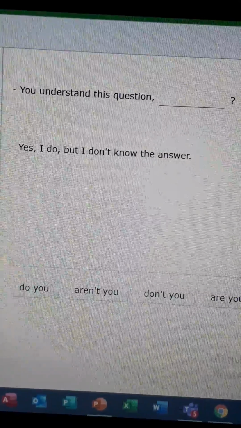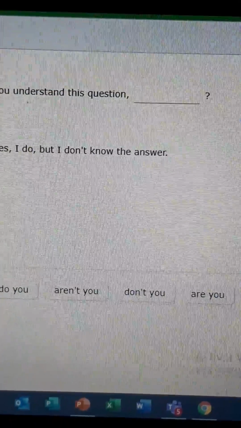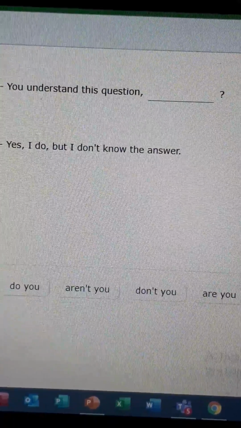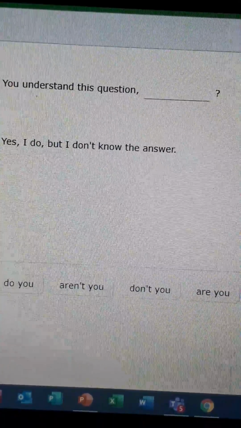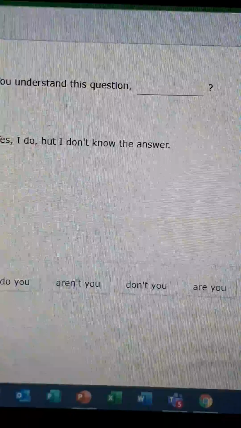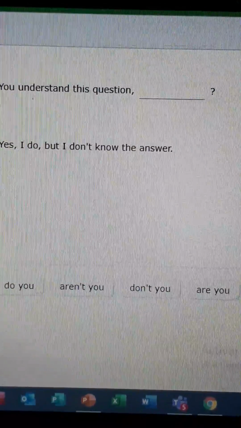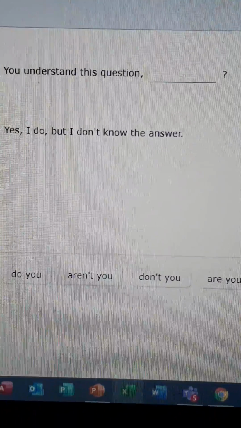If you are working with the verb to be, you need to work with am, is, or are in the tag question and also the correct pronoun. If you're working with must or can, etc., you need to work in the tag question in the opposite way, negative or positive.